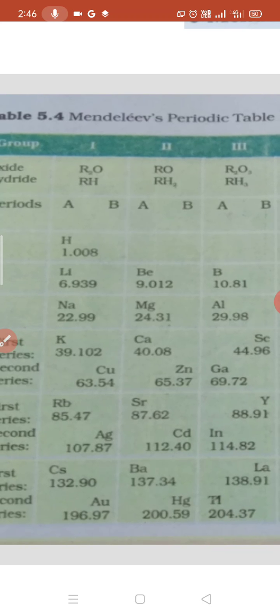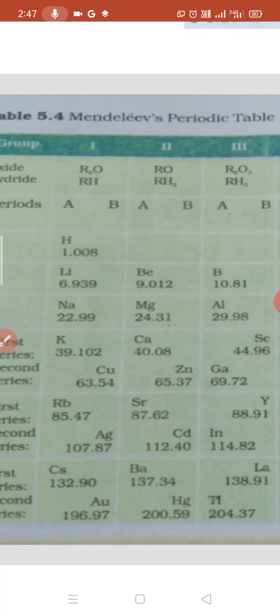In a vertical column you observe hydrogen, lithium, sodium, potassium, rubidium and cesium, meaning H, Li, Na, K, Rb and Cs, together. In the same manner, beryllium, Be, magnesium, Mg, calcium, strontium and barium are together. The basic property taken by Mendeleev was the formula of oxides and hydrides. He found the properties of these oxides and hydrides and arranged a nice table. These are the various achievements of Mendeleev's periodic table.